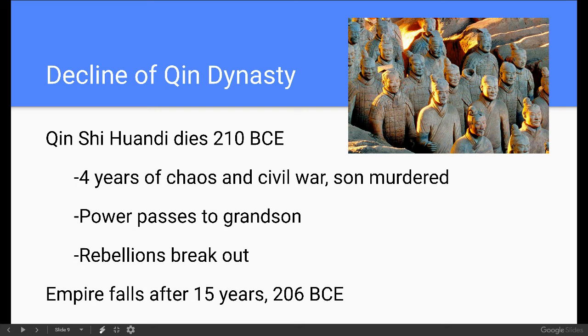After he died, there were about 4 years of chaos and civil war. His son was murdered, and then power eventually passes to his grandson. But again, he was not the strong ruler that Qin Huangdi was. And so rebellions end up breaking out all over the empire, and the empire falls after just 15 years in 206 BCE. And that is the end of the Qin dynasty. Okay.